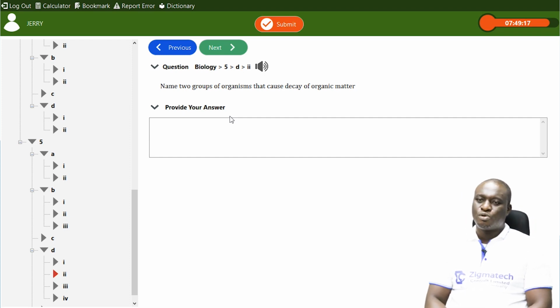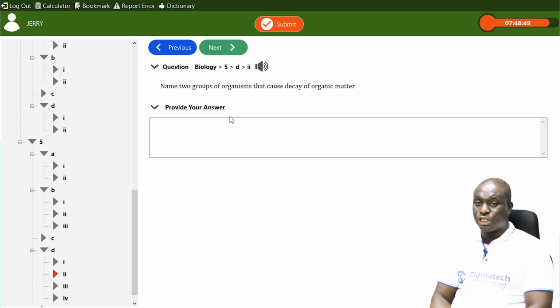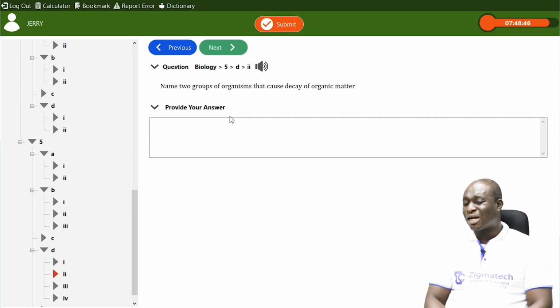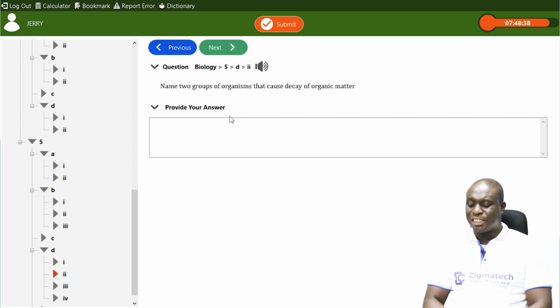For micro decomposers, we have bacteria. And then we also have some fungi like the yeast. They are also referred to as micro decomposers. We also have, to an extent, some of the fungi like the rhizopus, which can be referred to as micro decomposers. And in terms of macro decomposers, we have the termites, we have mushrooms, we have even earthworms. They are referred to as macro decomposers.